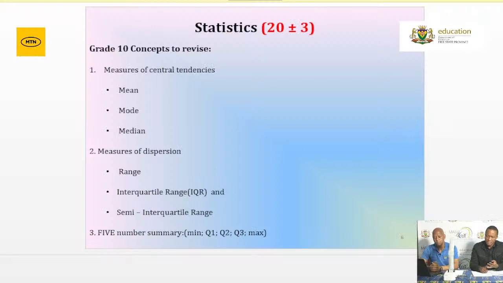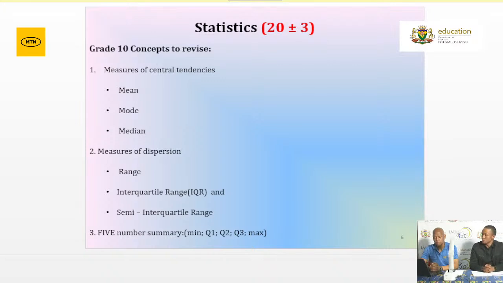Grade 10 concepts to revise. First one are the measures of central tendency. By that, we refer to the mean, the mode, and the median. Measures of central tendency: mean, mode, and median. And make sure that you practice enough questions under grouped as well as ungrouped data in measures of central tendency.